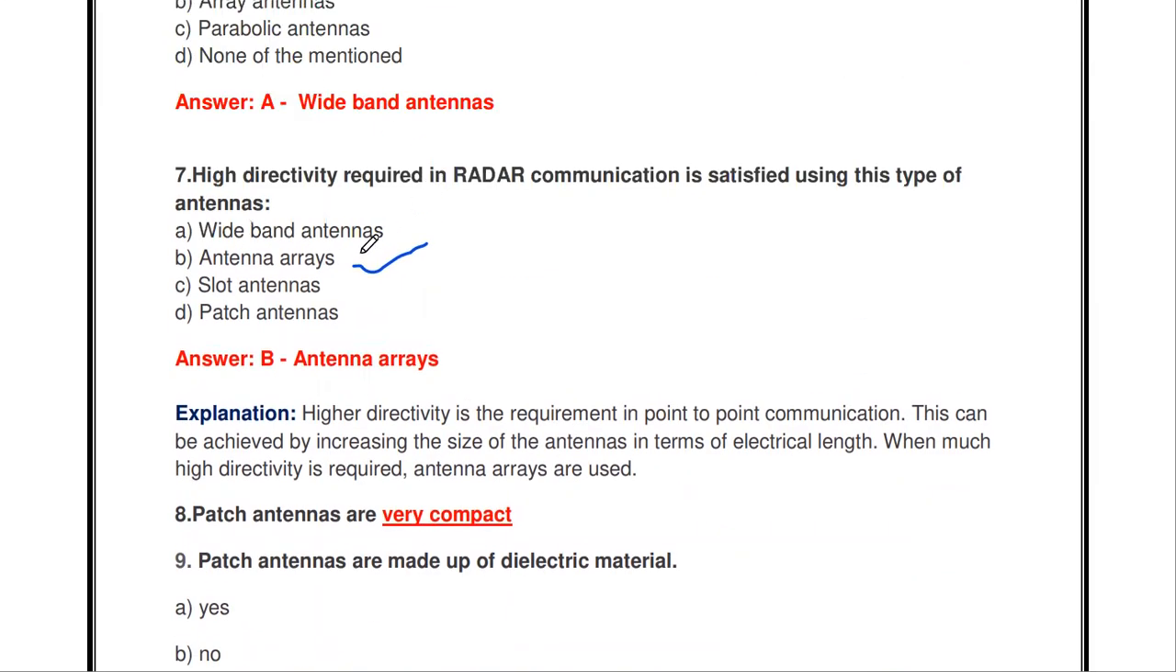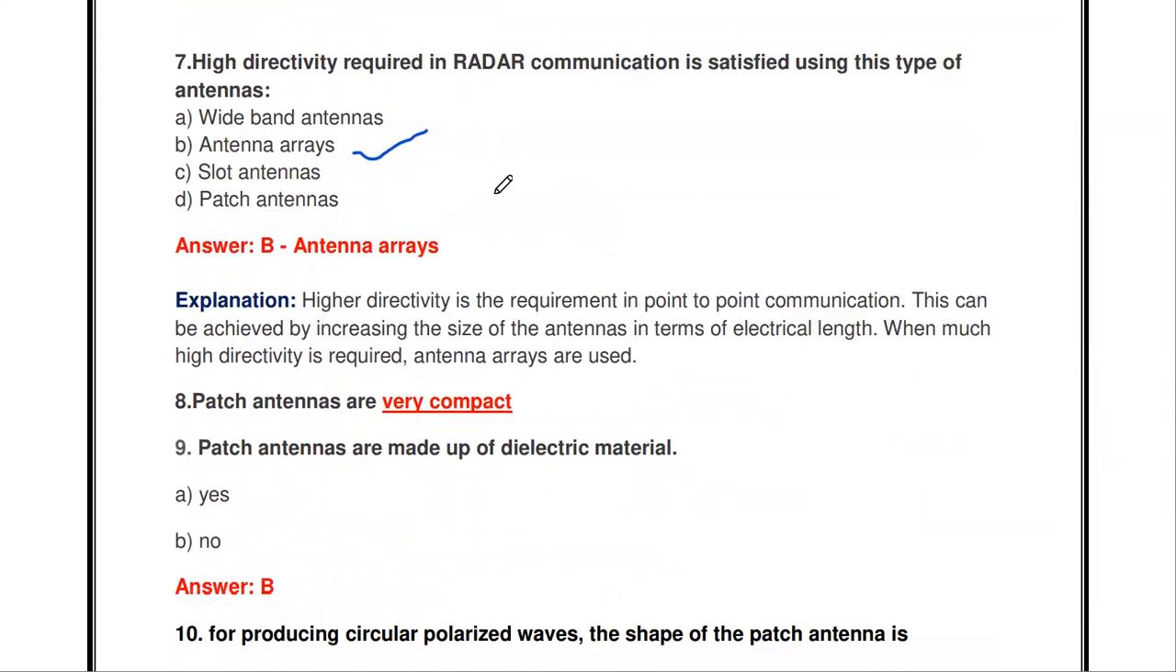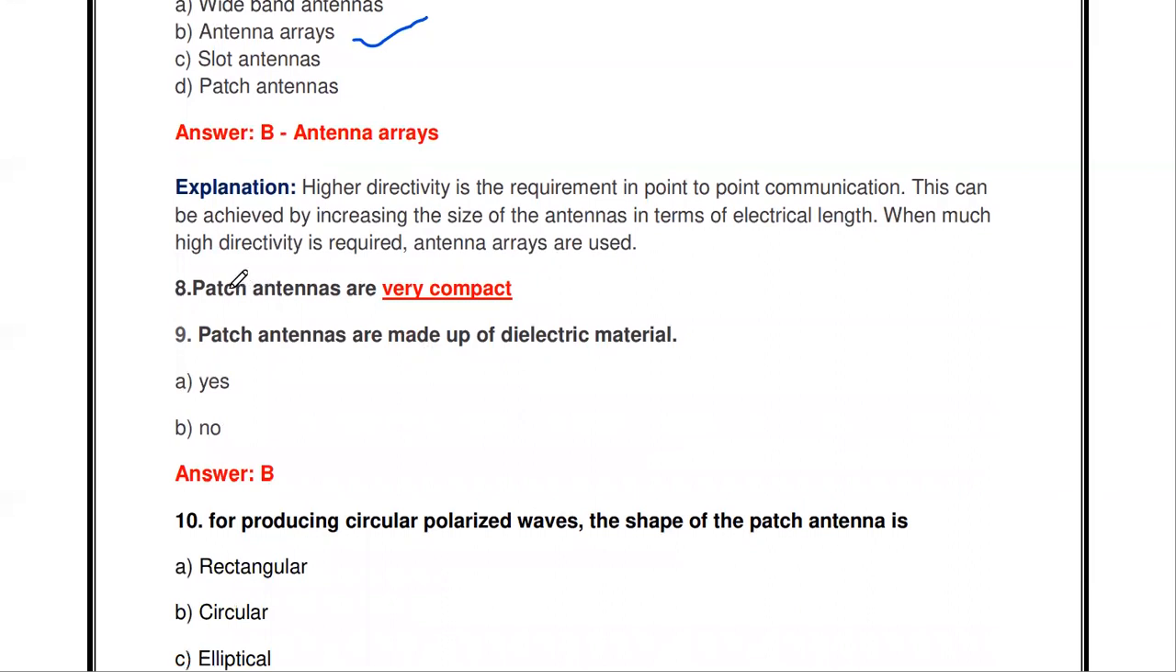Why are we using the antenna array in radar communication? Because higher directivity is the requirement in point-to-point communication. Higher directivity is achieved by increasing the size of the antenna in terms of electrical length. That's why, in order to provide high directivity, we are using the antenna array.